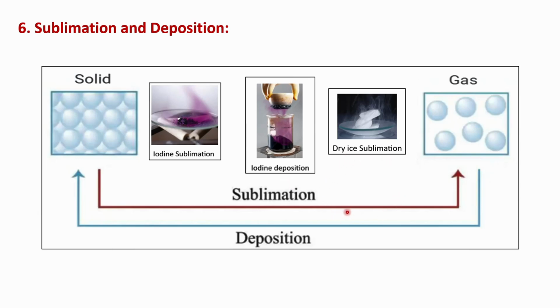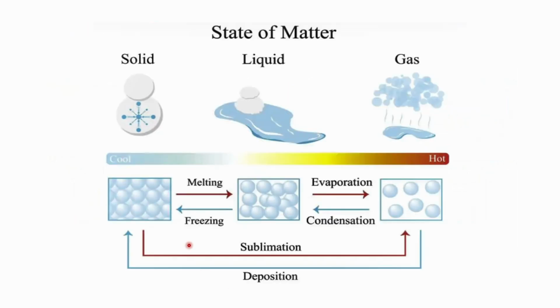But why do some substances skip the liquid state? Some substances need special pressure conditions to become liquids. The air pressure at sea level is 1 atmosphere, but that is not always enough for all substances, as mentioned with iodine and dry ice. To make it easier to review, please refer to this figure.